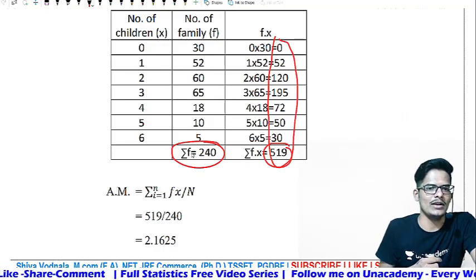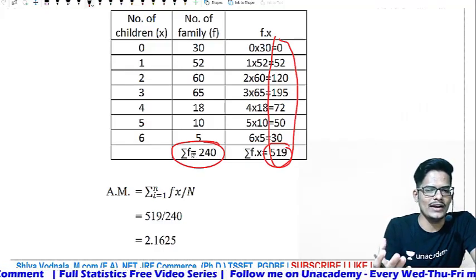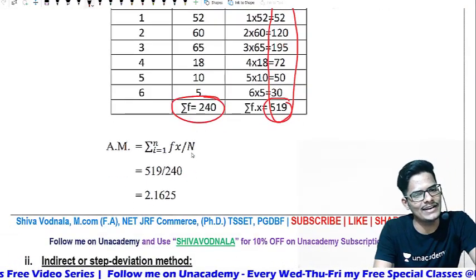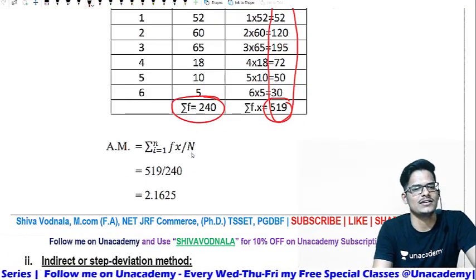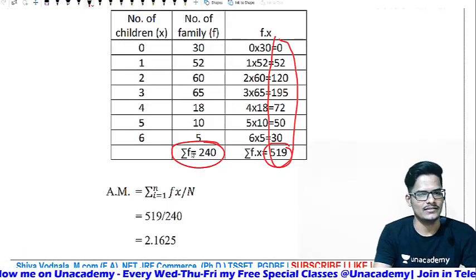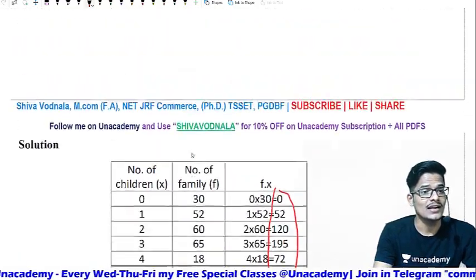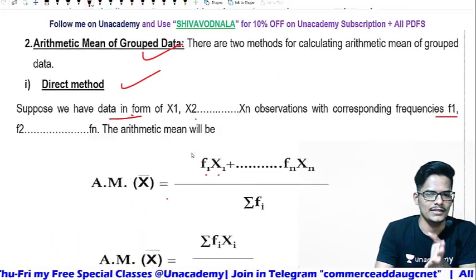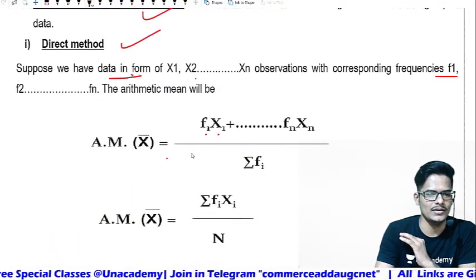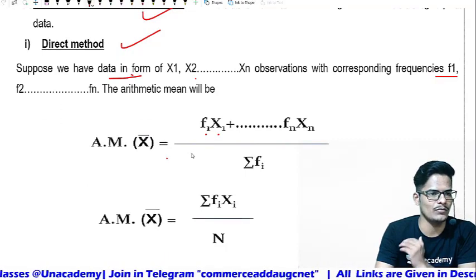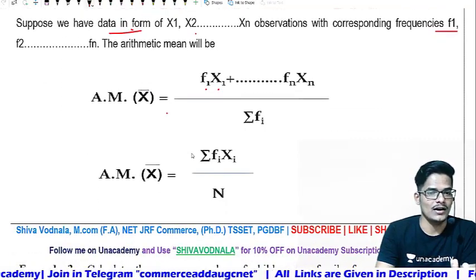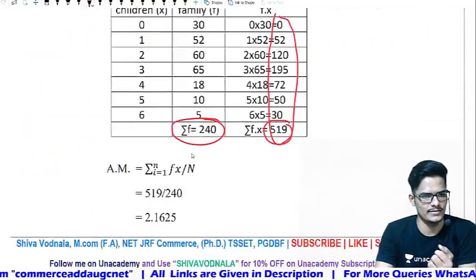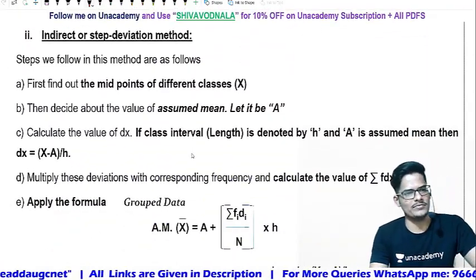So the final answer is 519 divided by 240, which gives 2.1625 as the average. This is how we calculate the direct method of grouped data: summation fi xi divided by the summation of frequency, which is the more appropriate measure rather than the number of observations.